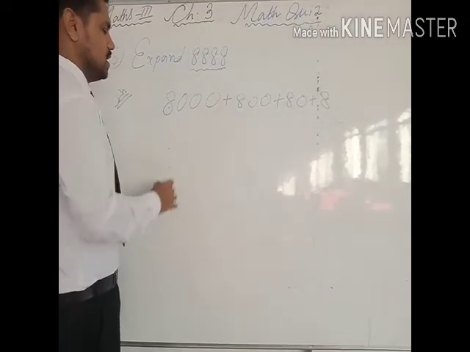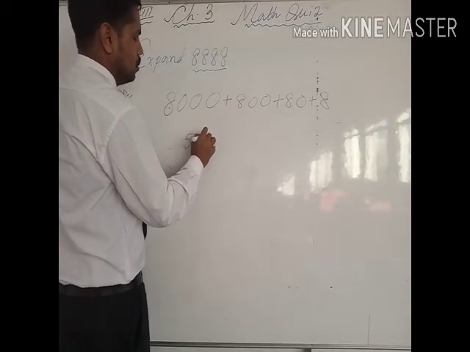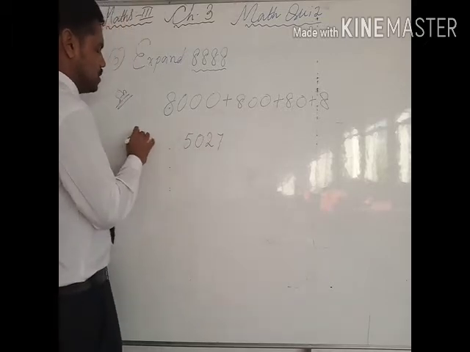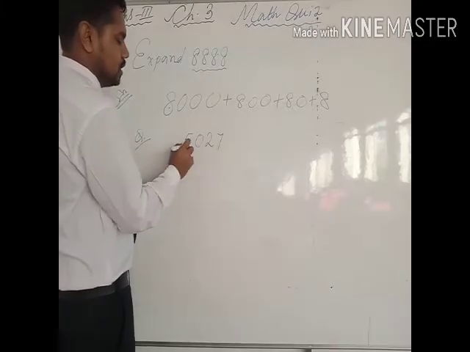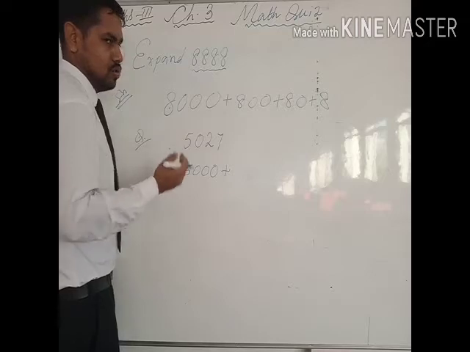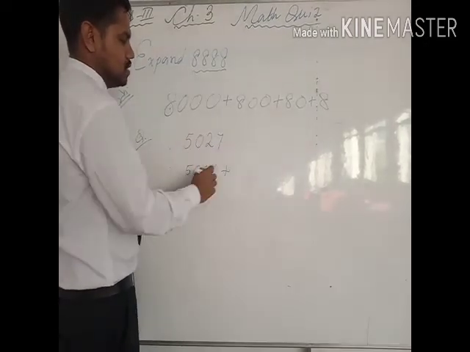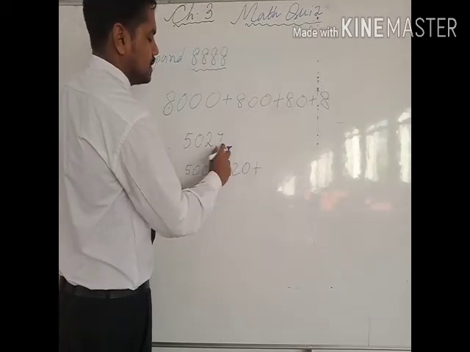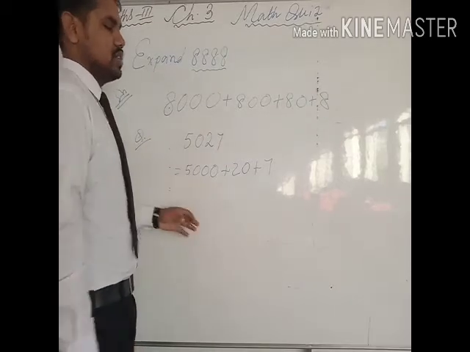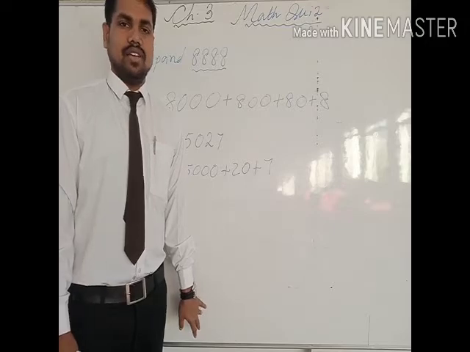Same way, suppose it is asking write the expanded form of 5, 0, 2, 7. So how we can do this one? Suppose this is another question. So how many thousands we have? 5 thousands we have. Plus how many 100 we have? There is no any 100 we have, only 0 100, so we will leave that to move to the tens place. So 2 tens means 20 plus 7 ones means 7. So expanded form of this number will be this. So likewise you can do the expanded form of any particular number whatever it is asking for.